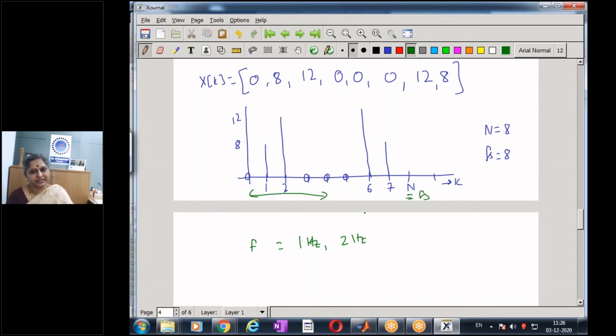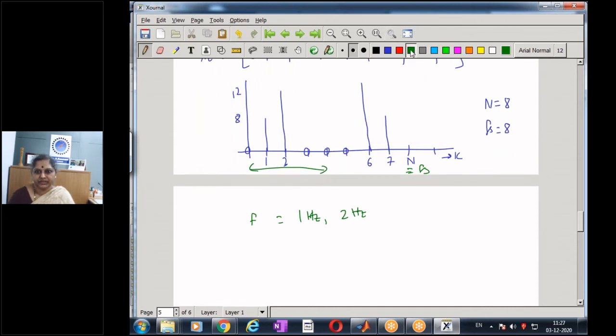We have taken a signal which has two components, 1 hertz and 2 hertz. We sample the signal, we perform the 8-point DFT, and we got the same spectral components. We also find that the magnitude of the component at 2 hertz is higher than the magnitude of the component at 1 hertz. A known result, it is just to appreciate the concept of DFT. Let's take one more example now, the third example.